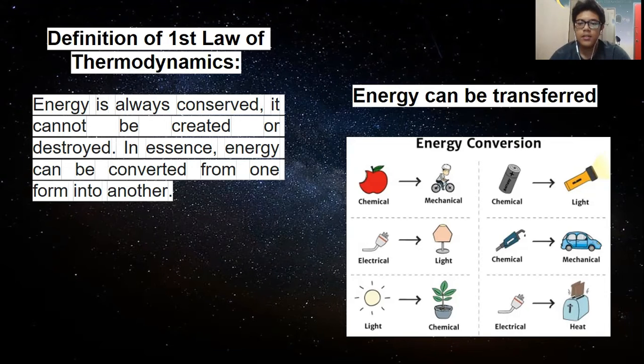For chemical energy, you can use gasoline or oils in order to have movement in our car. And when we are using electrical supplies, it converts into some heat energy.